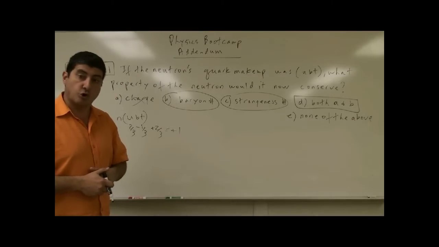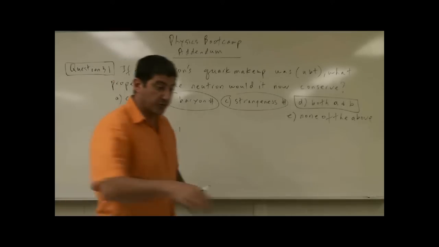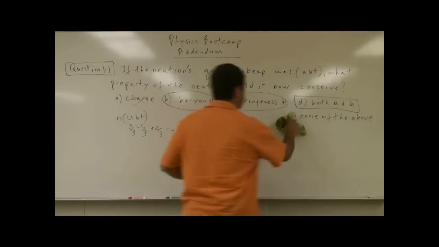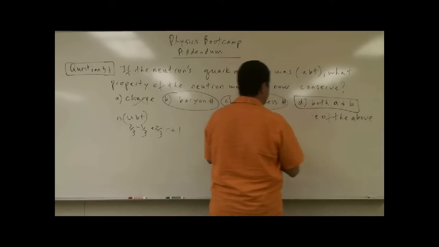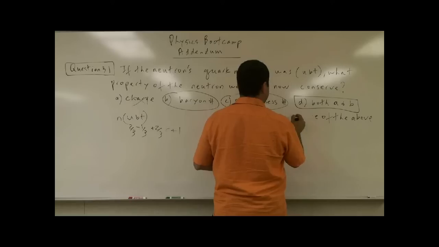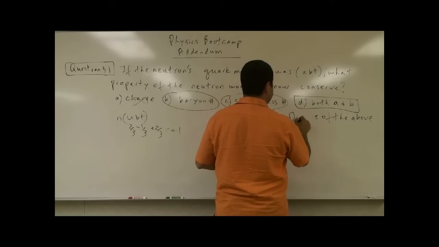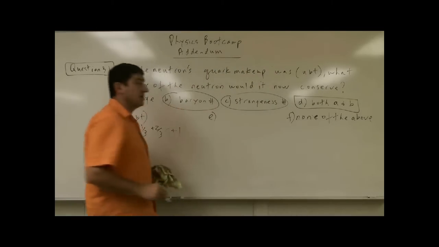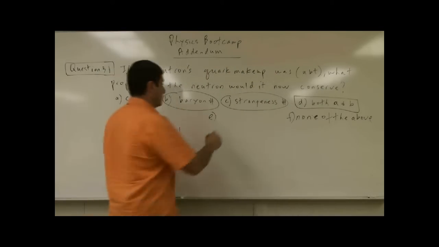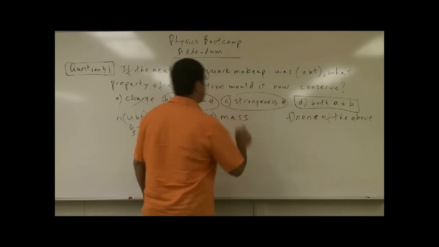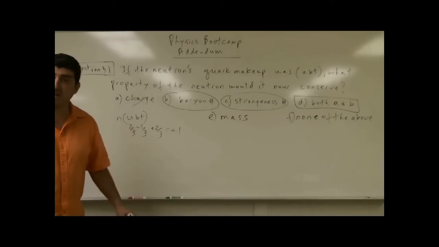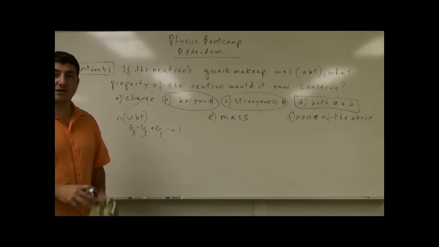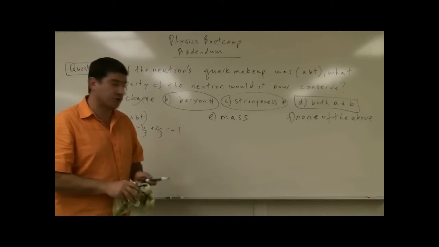We could also add one other property here. We could make this none of the above, A, B, C, D, E, F, none of the above, and we would have another choice, E. How about the mass, or we could say the energy of the neutron? Would it retain the same property?